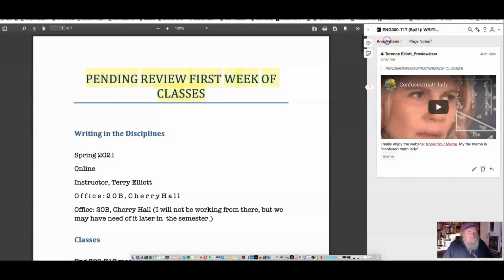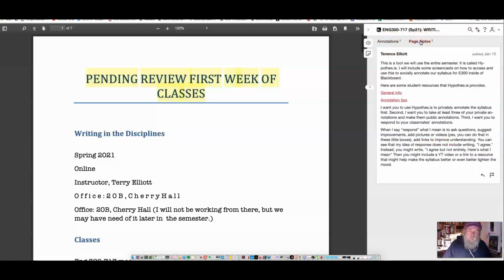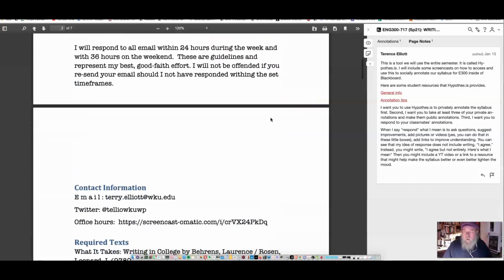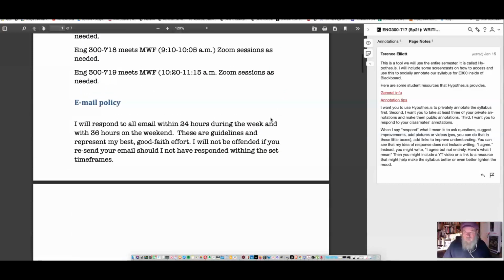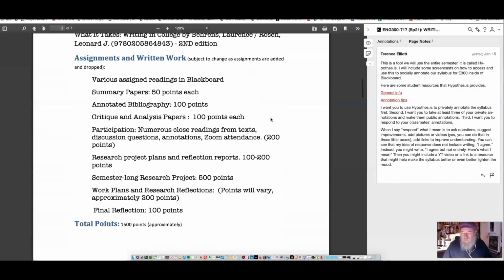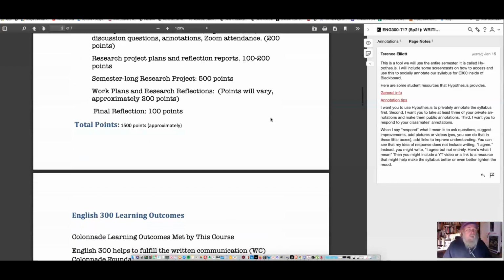Now, if you look here under page notes, you'll see these are the directions, right, with information and extra tips and things like that. All right, so I want you to read this whole thing, and the idea is to respond to the syllabus with questions that you have, anything that you want to respond to. So I'd like to add this to this assignment. Could you change your email policy? I don't understand what this final reflection is. Anything, any question at all, and I'll cruise through this and try to answer them.